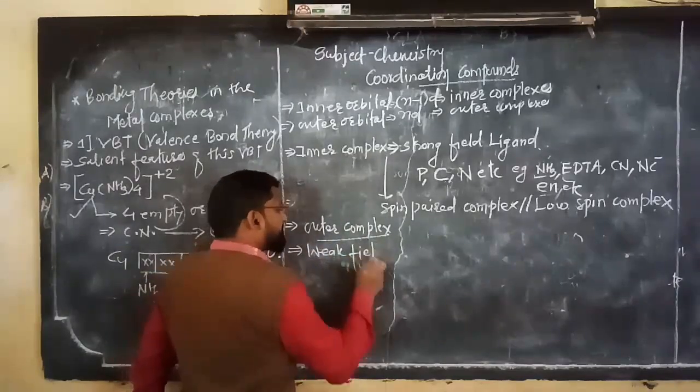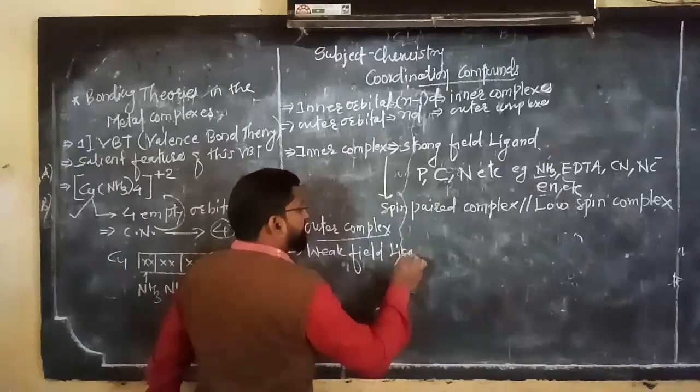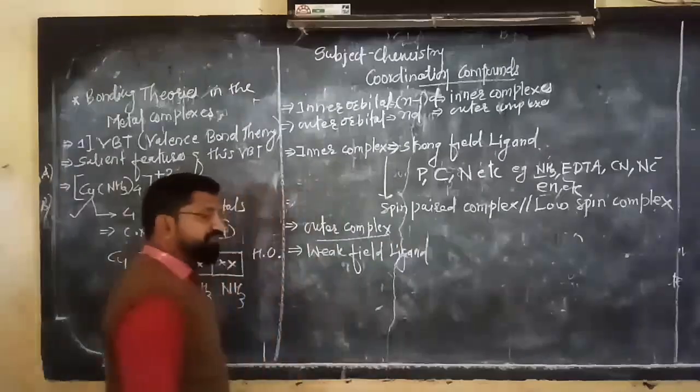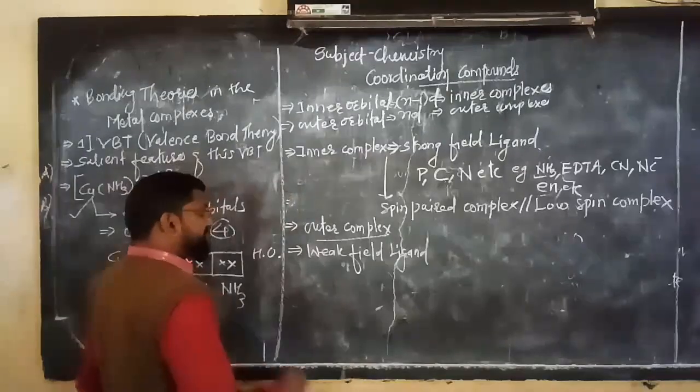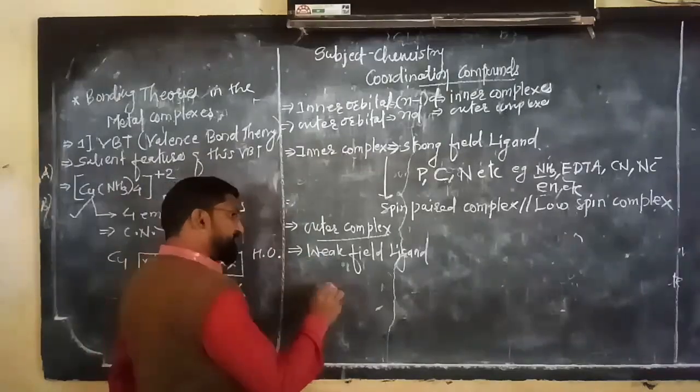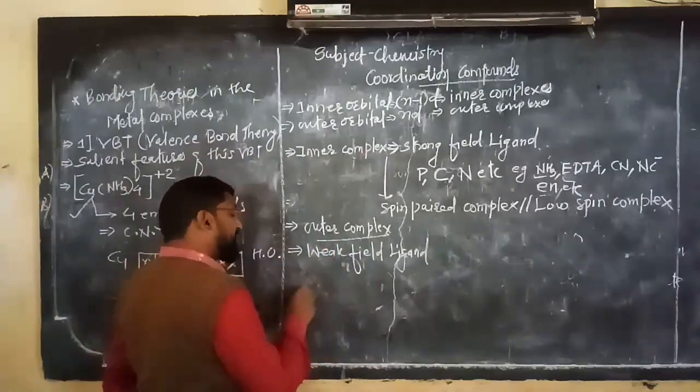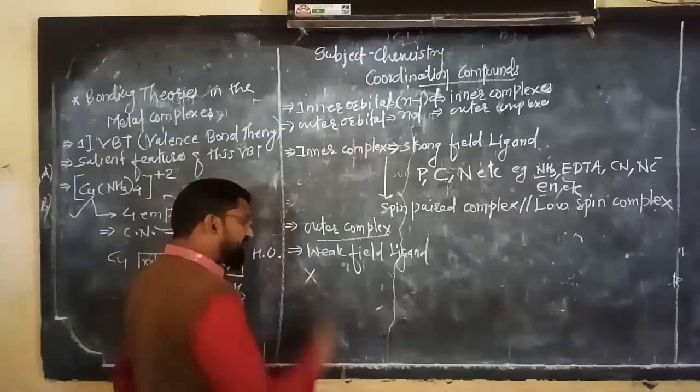Weak field ligand. So there are two types of ligand, strong field and weak field. Weak field ligand means what? Whenever there is a connectivity to the central metal atom or ion via X. X means what? Halogen.